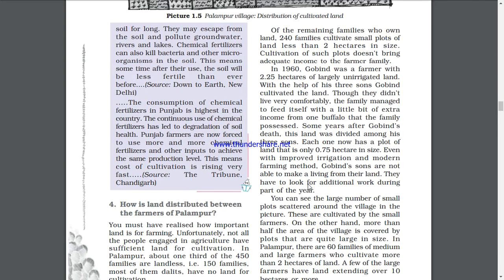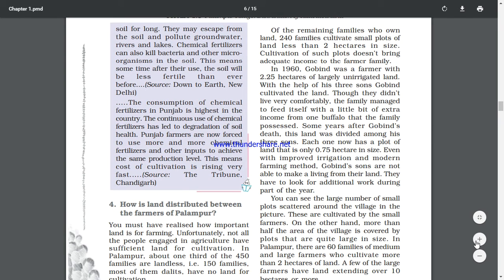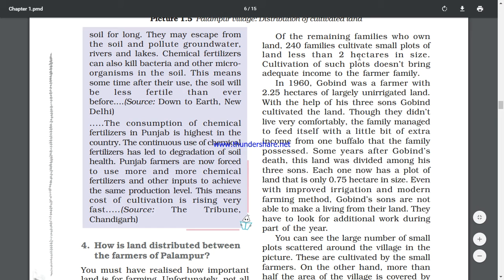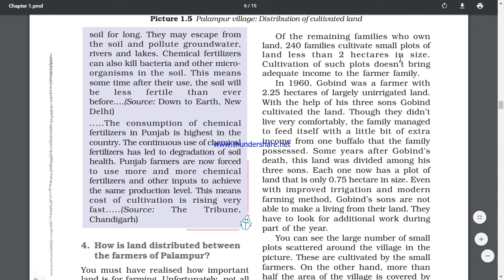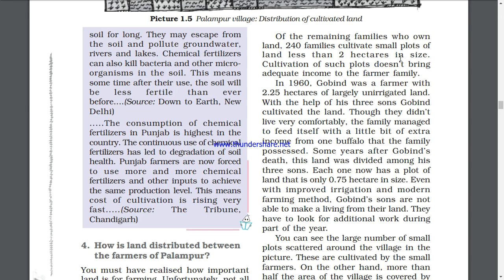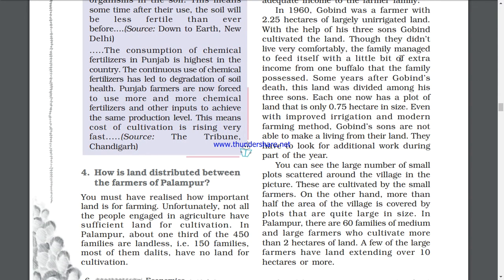Of the remaining families, out of 450, 150 were Dalits. Then 240 families cultivate small plots of land less than 2 hectares in size. Cultivation of such plots doesn't bring adequate income to the farmer family. If you have a very small piece of land, you grow for yourself or you go for cash. It becomes difficult. So in 1916, Gobind was a farmer with 2.25 hectares of largely unirrigated land. With the help of his 3 sons, Gobind cultivated the land. Though they didn't live very comfortably, the family managed to feed itself with a little extra income from one buffalo that the family possessed.